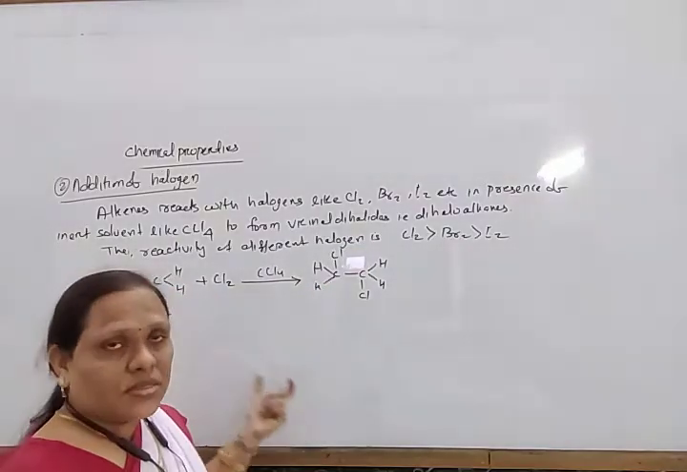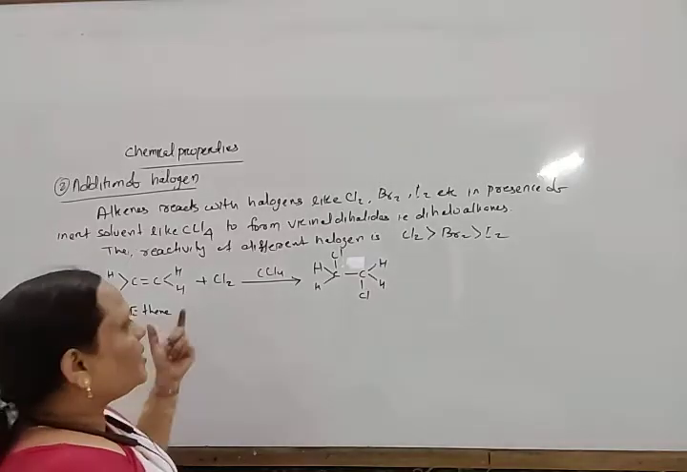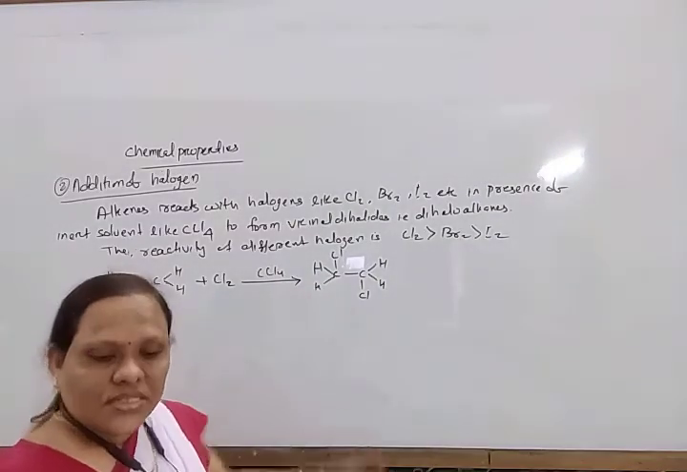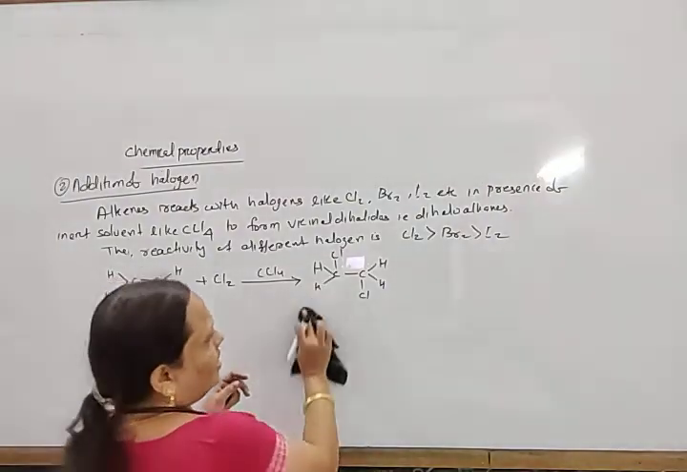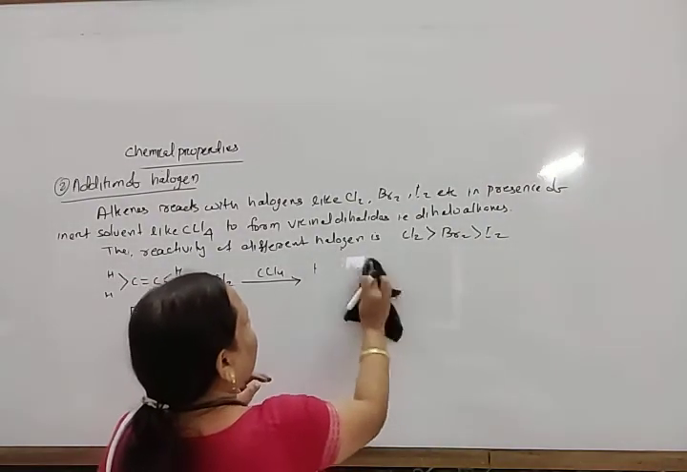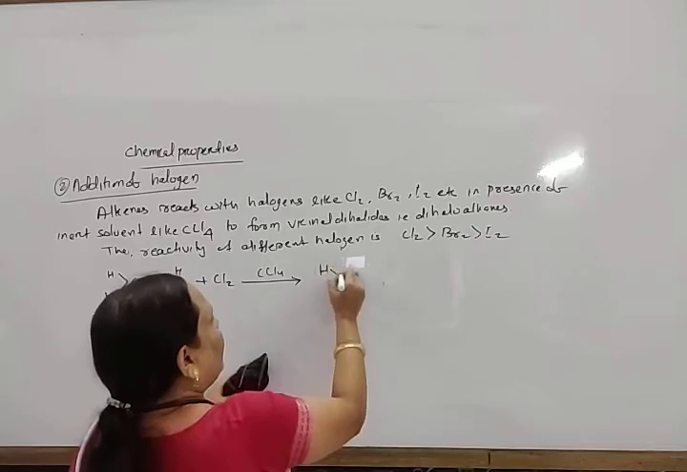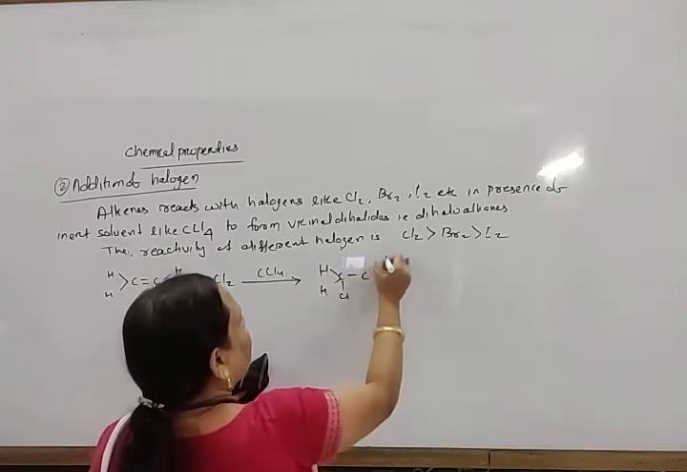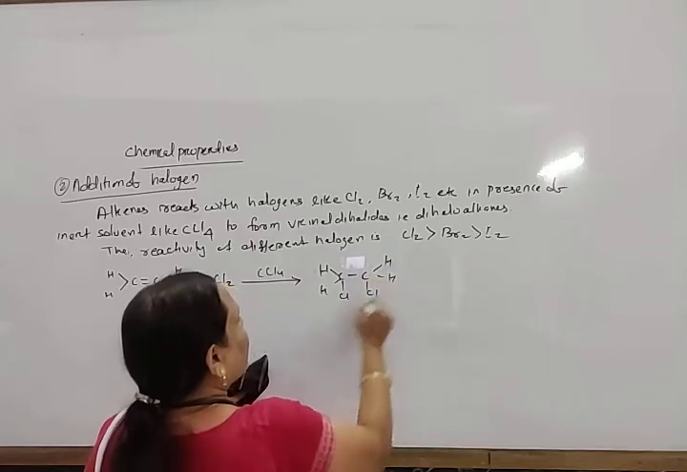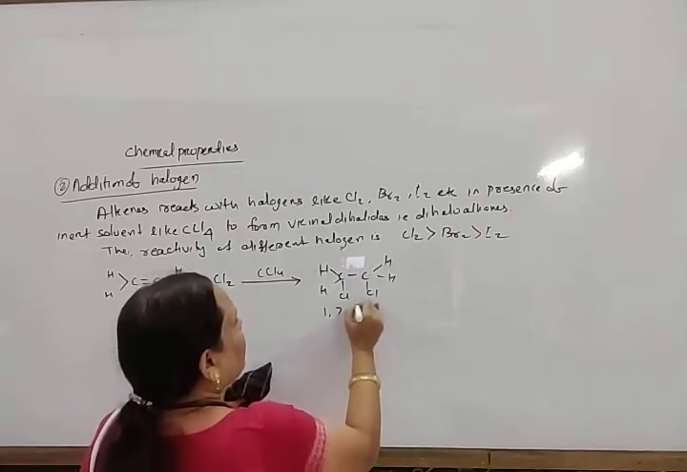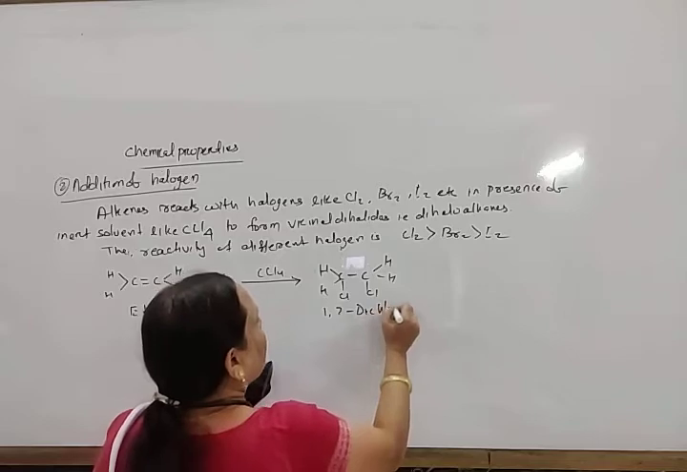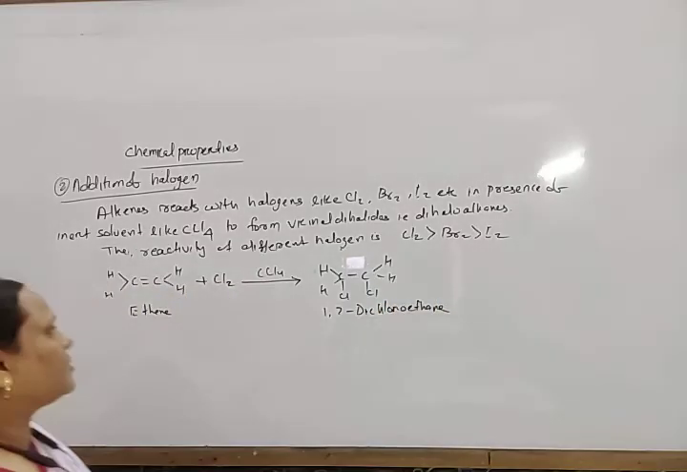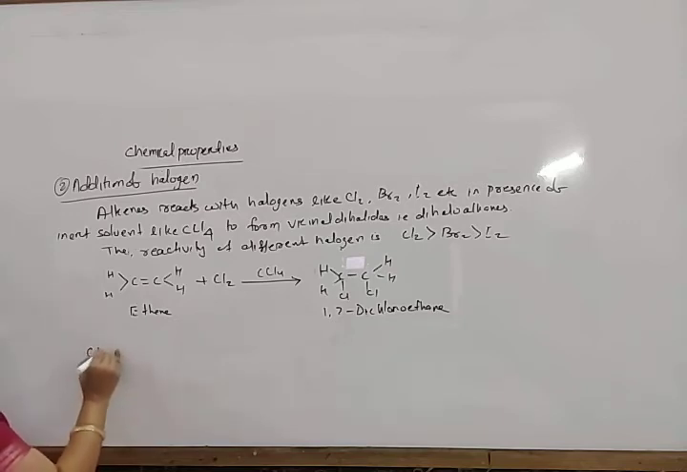Actually, trans product is the more. So in trans, when this addition reaction takes place, but in alkane there is no cis or trans. So in this way, you can write like this, or I can write like this. HCH, here Cl, CHHCl, 1,2-dichloroethane, addition reaction.